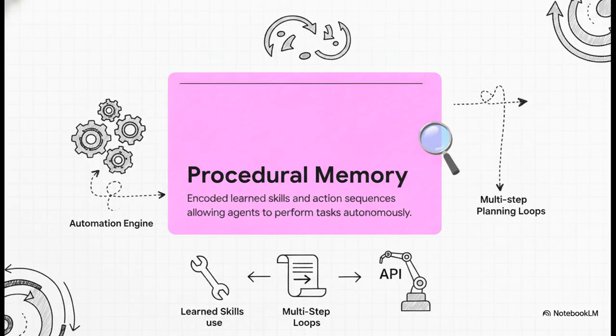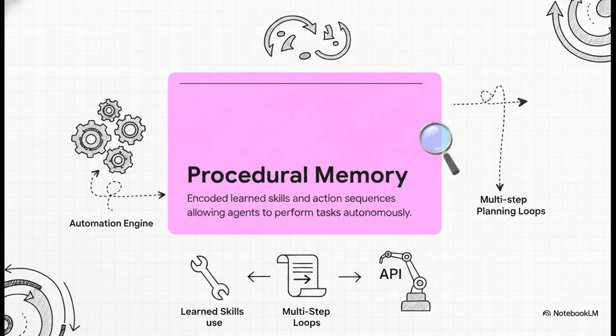And finally, procedural memory. This right here is the true automation engine. It encodes learned skills and complex action sequences. Think about toolformer concepts, where an AI teaches itself how to use an external API, or OpenAI tool calling. Procedural memory lets agents execute those validated workflows on autopilot.